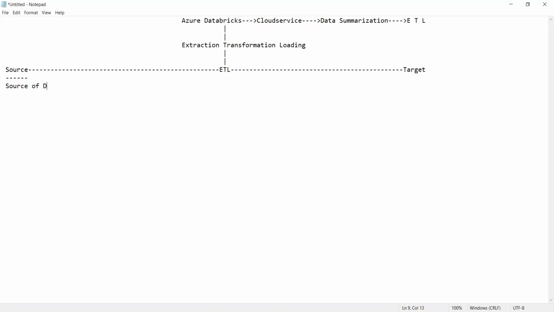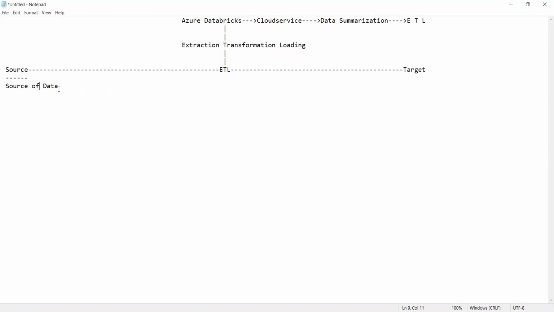Source of data. Source is nothing but what? It is the source of data. Okay, source is nothing but what? It is the source of data. Whereas, what is my source of data?